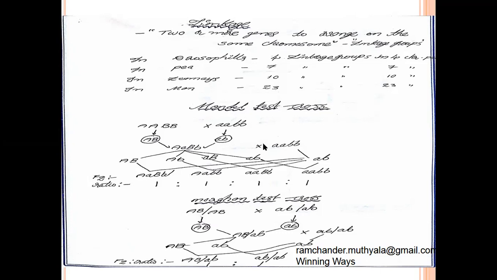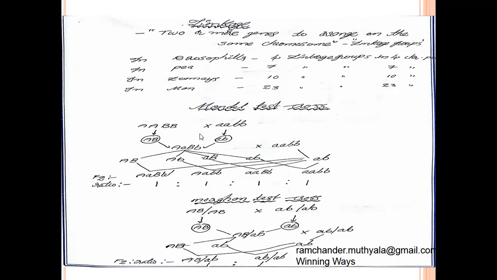In Mendel's test cross, the F2 generation phenotypic ratio is 1:1:1:1. From these 4 phenotypes, 2 phenotypes are more in number. They are called parental phenotypes.